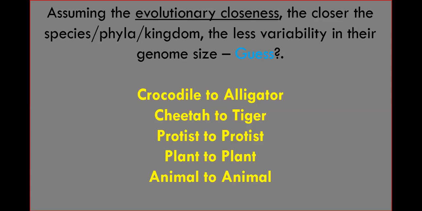You can ask the same thing by assuming evolutionary closeness: the closer the species, phyla or kingdom, the less variability in their genome size. We are talking about evolutionary trends from amoeba to human. Again, taking humans to humans, plants to plants, protists to protists, crocodile to alligator, cheetah to tiger, within the same group we may not expect variability in the genome. There may not be too much difference. Yes, absolutely, there is not much difference, but there are a few exceptions, which we will see in the further slides.